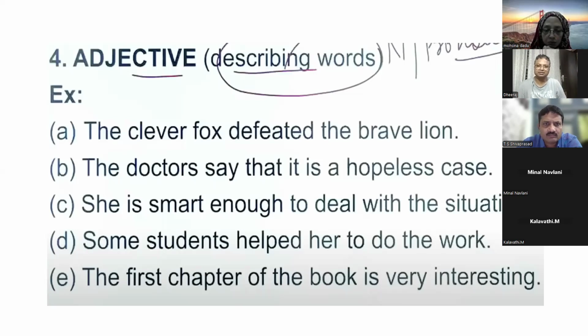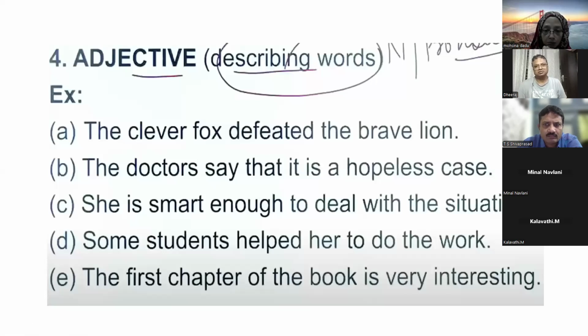In the sentence "The first chapter of the book is very interesting", first is an adjective because it tells us about the quantity.